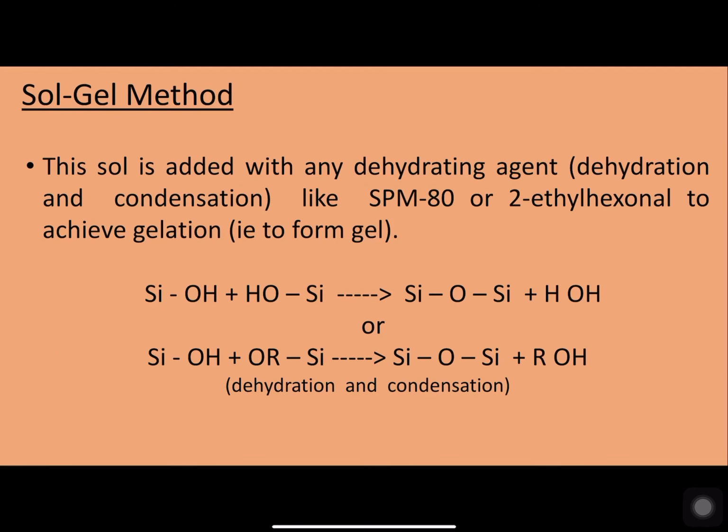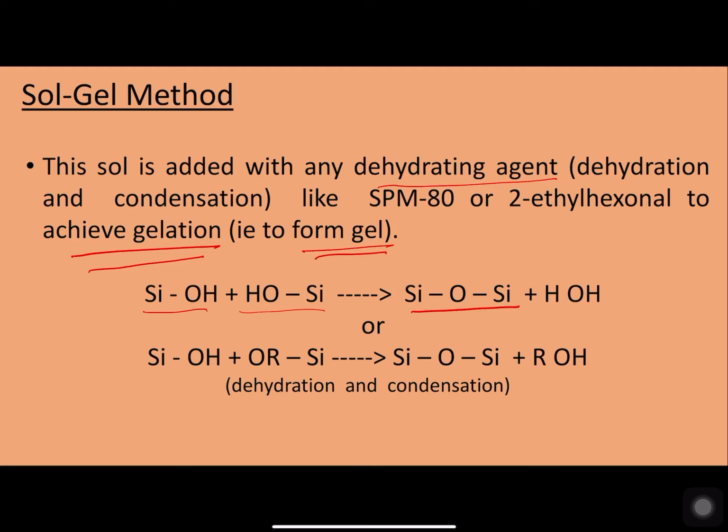Now this is added with some dehydrating agent to achieve an amalgamation. This process of amalgamation is called gelation, so that it forms what is called a gel. Here the silicon hydroxide and the silicon hydroxide start getting amalgamated, forming silicon oxide material or silicon oxide particles.